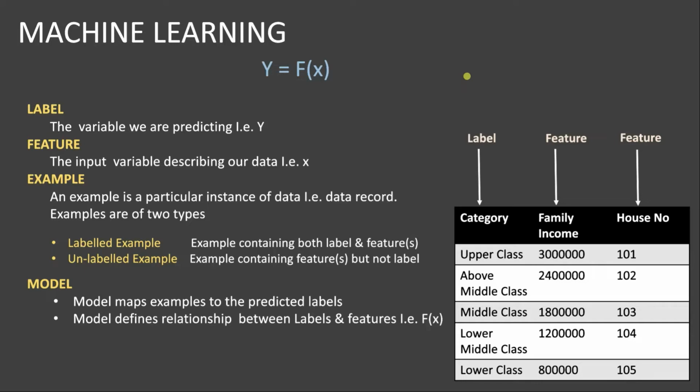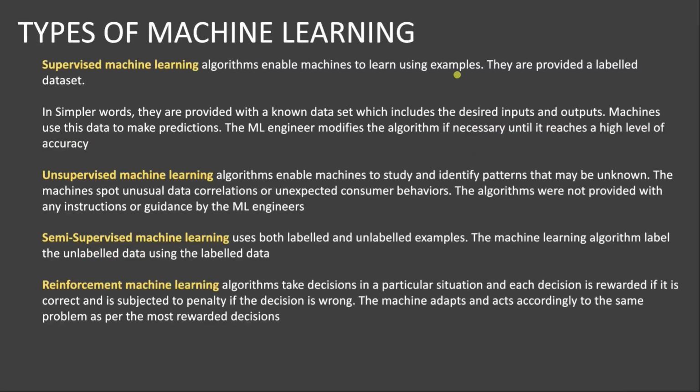What is meant by model? A model is a function that helps us map the examples to the predicted labels. So, in simpler terms, a model defines the relationship between labels and features. As discussed earlier, machine learning algorithms are categorized into three different types. Let us know what exactly they are.